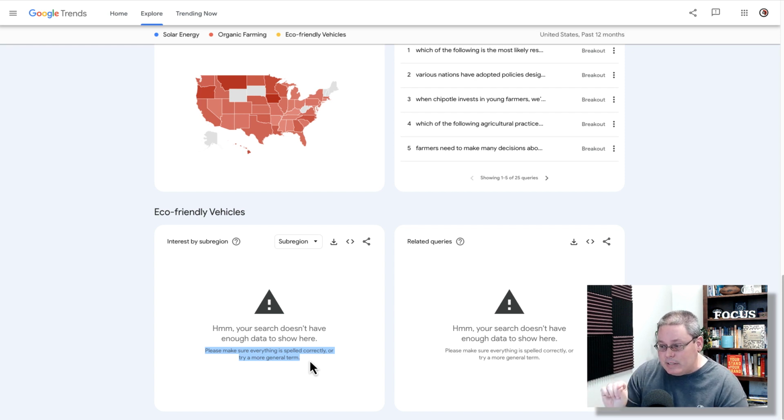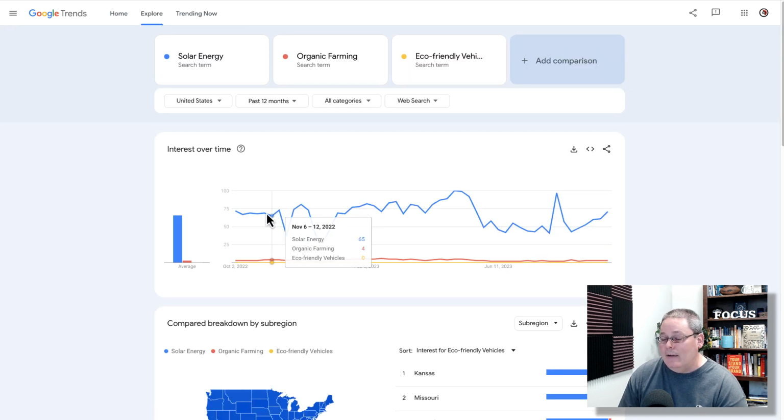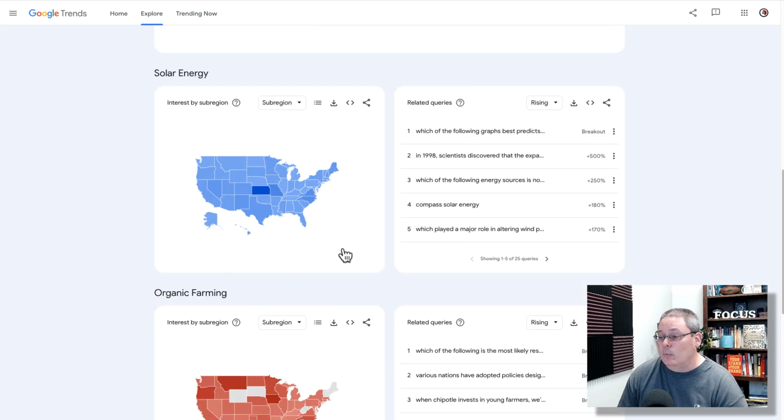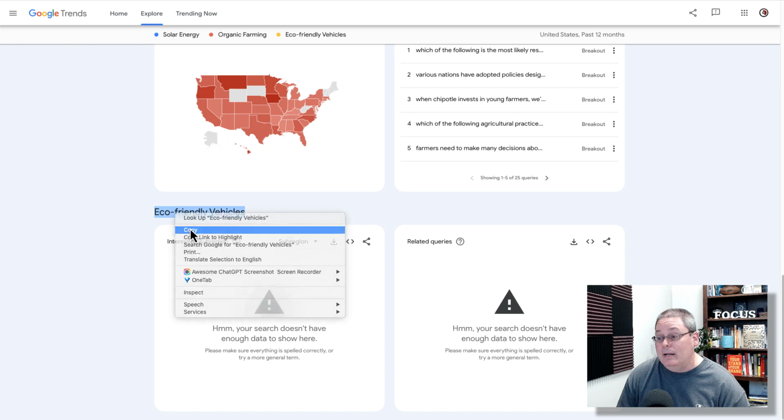But you can see it says to make sure everything is spelled correctly, or try a more general search term. So we don't get related queries, and going back to the graph, the interest over time is literally zero. Therefore, eco-friendly vehicles is not the right term. So using Google to brainstorm, I'm going to go ahead and copy that.